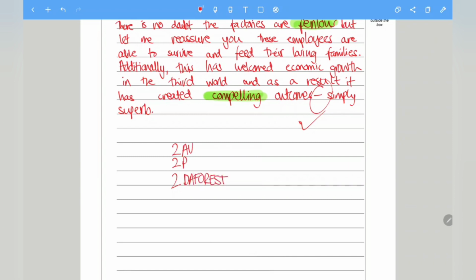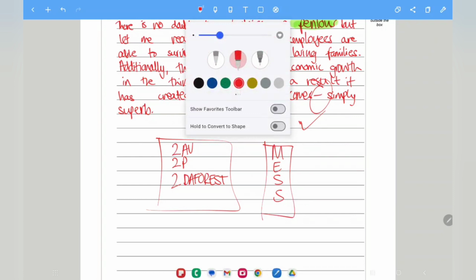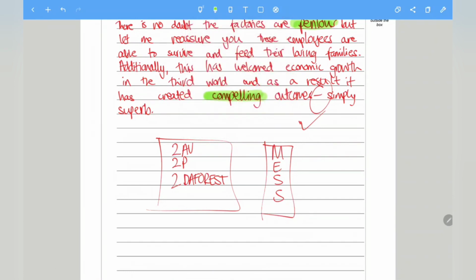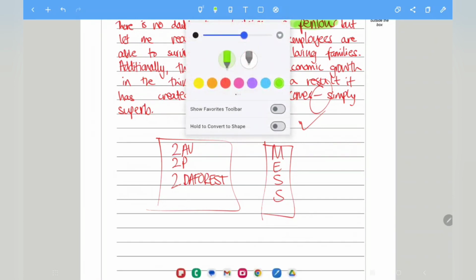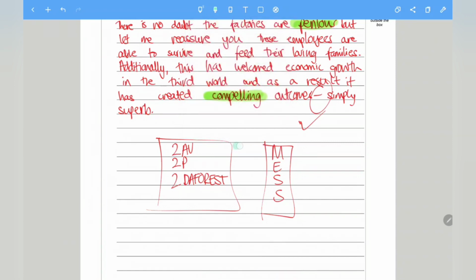And in terms of the plan, we went over an acronym called MESS. You use these 2 together. If you can use them together, then you should be on the right track in achieving the highest possible mark. So for any language paper 2, question 5, this is something that you can use for sure. They go hand in hand with one another. And if you can use it effectively, you will be achieving the highest mark possible.